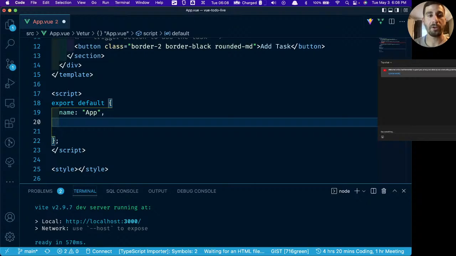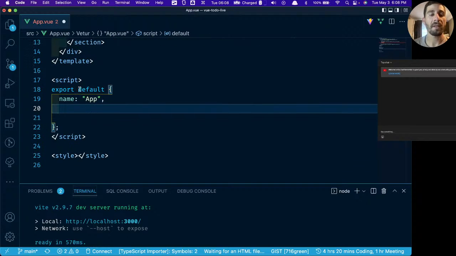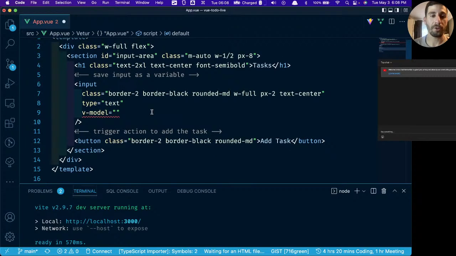The next one that we're going to do, and keep in mind that these don't have to be in any specific order. There's an order that I like to use, but it will work no matter what order you use these in. And this is why it's called the Options API. Think about it like this. Your script tag has this default export. This is an object. Everything that's in this object is an option. You're giving it options for your component. Those options are going to consist of the functions, which are technically methods because it's part of the component.